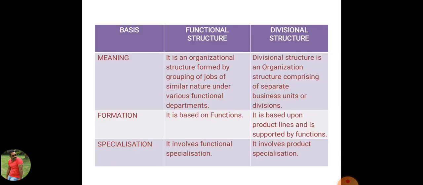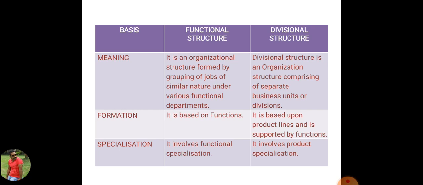So, here we begin. First basis for difference is meaning. Functional structure is an organizational structure formed by grouping of jobs of similar nature under various functional departments. It is created by the organization by grouping jobs of similar nature under various functional departments, right? Divisional structure is an organizational structure comprising separate business units or divisions. In divisional structure, there are different divisions of the business or different business units.